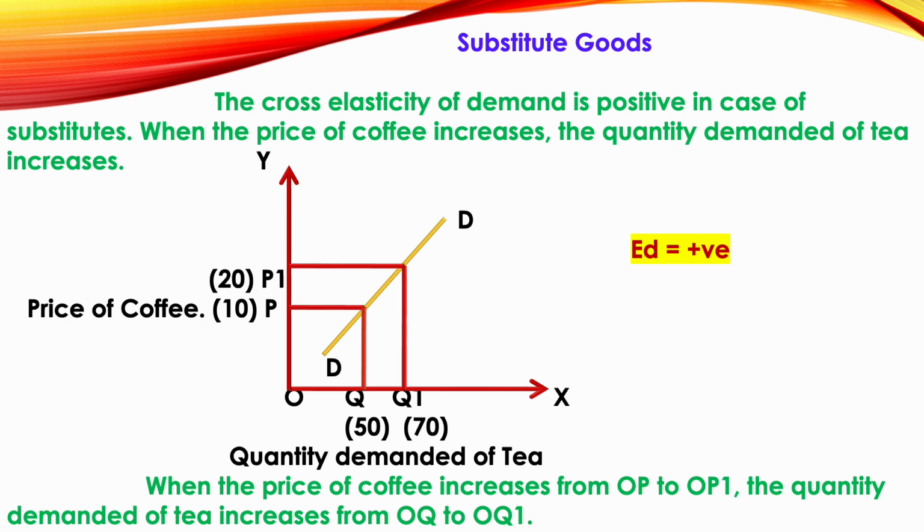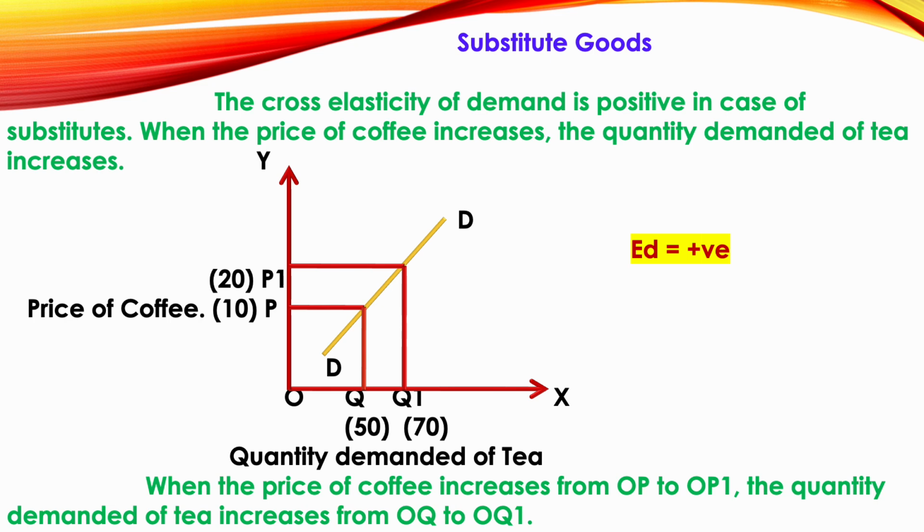Positive in the sense that when price increases, demand also increases; price decreases, demand also decreases. That is, both flow in the same direction. So we'll see that with the graph and also with an example.